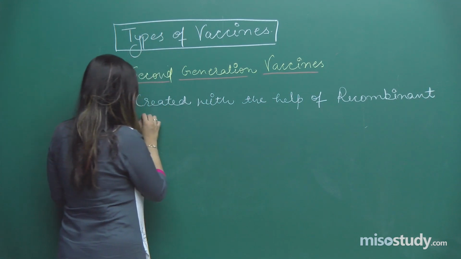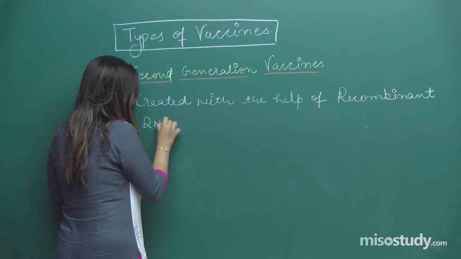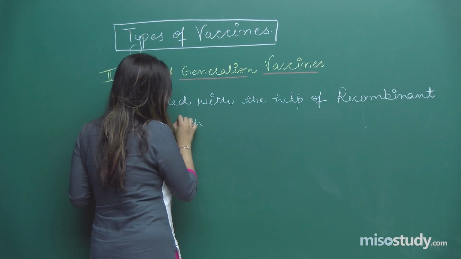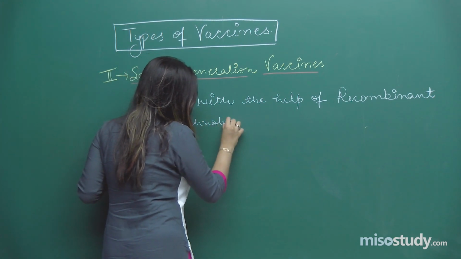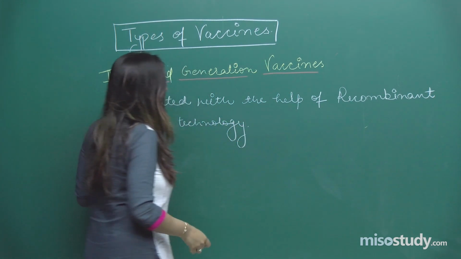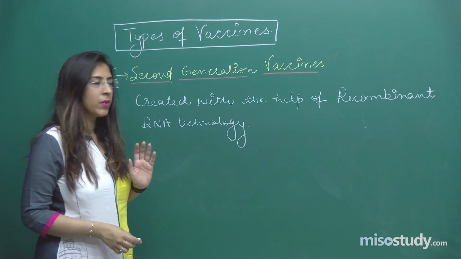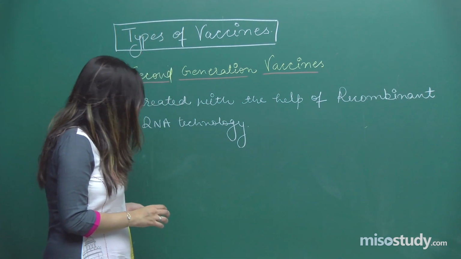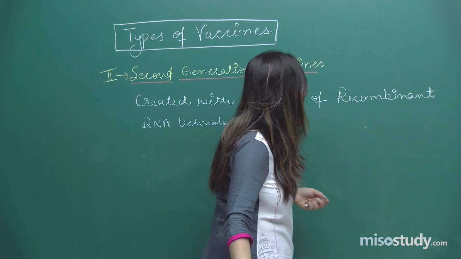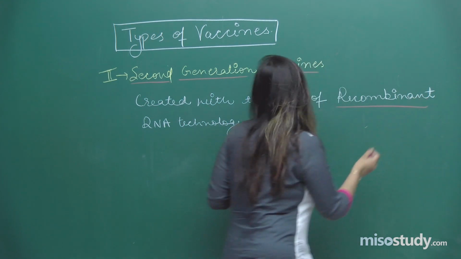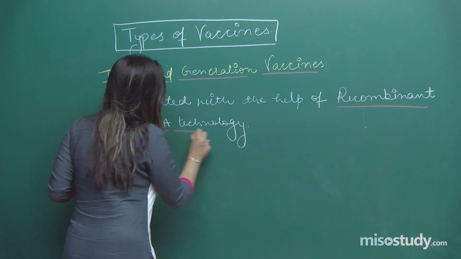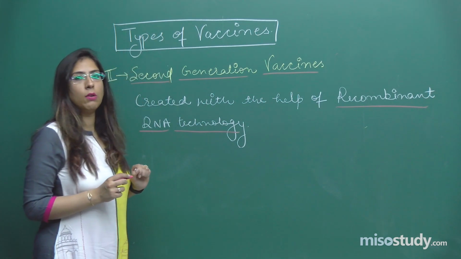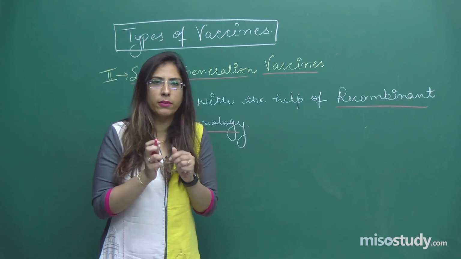We have used one term, that is recombinant DNA technology. In this, we take out the DNA fragment which codes for the surface antigen of the pathogen, right.